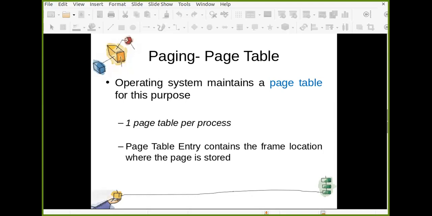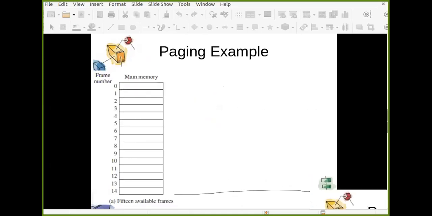So let us say if you have 10 pages and page number starts with 0, it is like an array index. So page number starts with 0. So you have page numbers from 0 to 9. So you have page table entries. There are 10 entries in the page table of your process. And from 0 to 9, it will tell you in which main memory frame page number 0 is loaded. So it is like this. Here it is showing 15 pages. So this index is nothing but the page number. Here it is frame number. So you can see that in main memory currently there are 15 frames available.